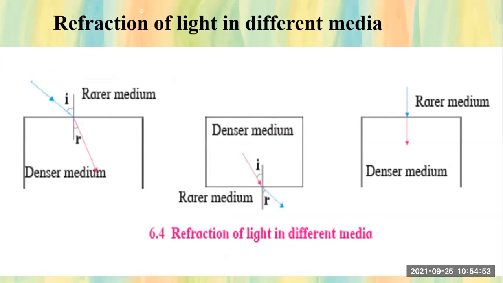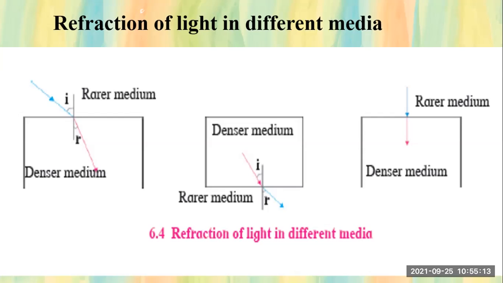Can you see that the angle of incidence is more compared to the angle of refraction? So whenever light is entering from a rare medium to a denser medium, the light bends towards the normal. Always remember this.